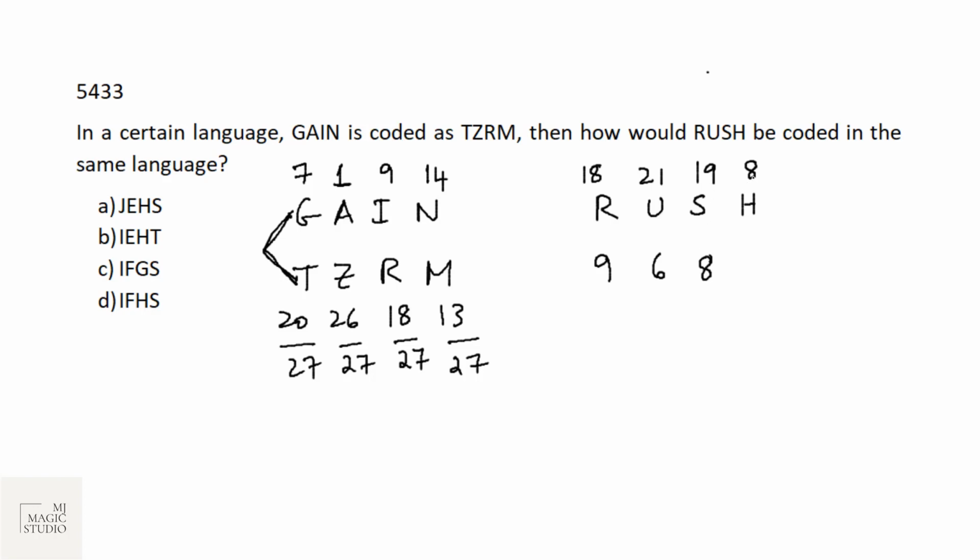And 27 minus 8 is 19. So 9 is I, 6 is F, 8 is H, and 19 is S. IFHS. IFHS is in option D.